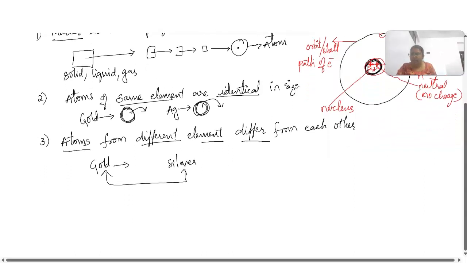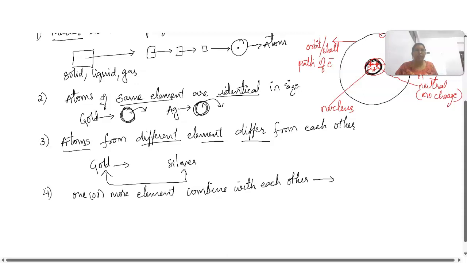So what is the next point? He told that one or more elements combining with each other will give you a compound. That means he also explained about chemical combination. What is it? Chemical combination.